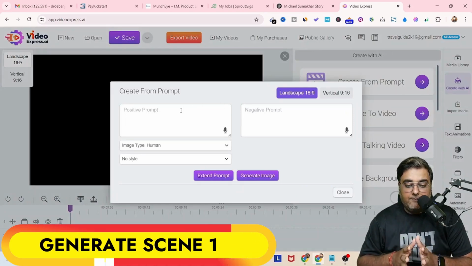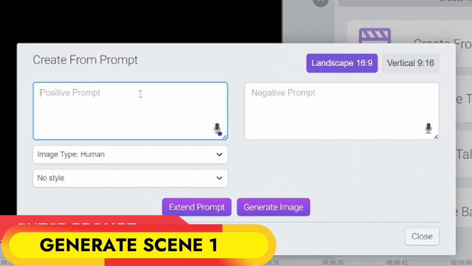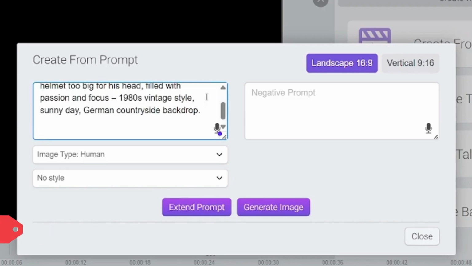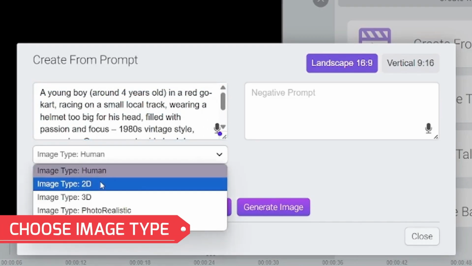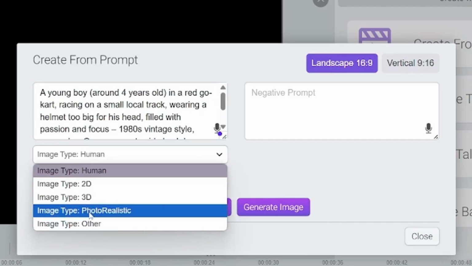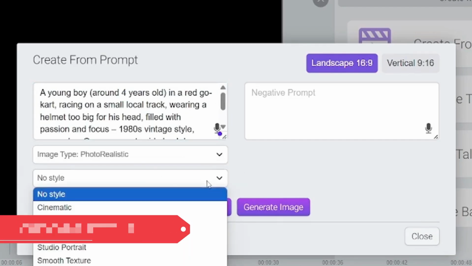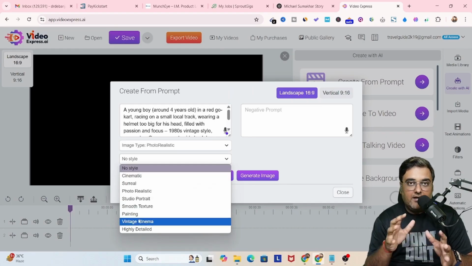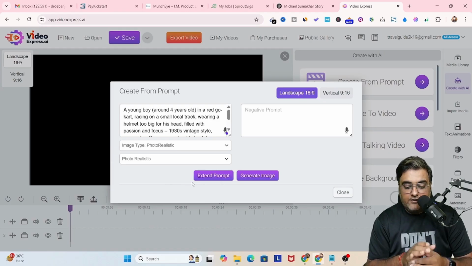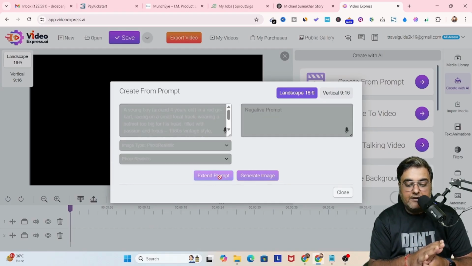Now this will give you this prompting window where we just need to paste what we had copied, right? So I pasted that. And then if you want to, you can supply the negative prompts as well. Then the image type, we are going to select photorealistic. And then within the image type, we can select style. Now again, we are going to use photorealistic because we want a photorealistic image, right? So let's go ahead and choose photorealistic. And now we can even extend the prompt, but we don't want to do that because we have already generated it with ChatGPT.